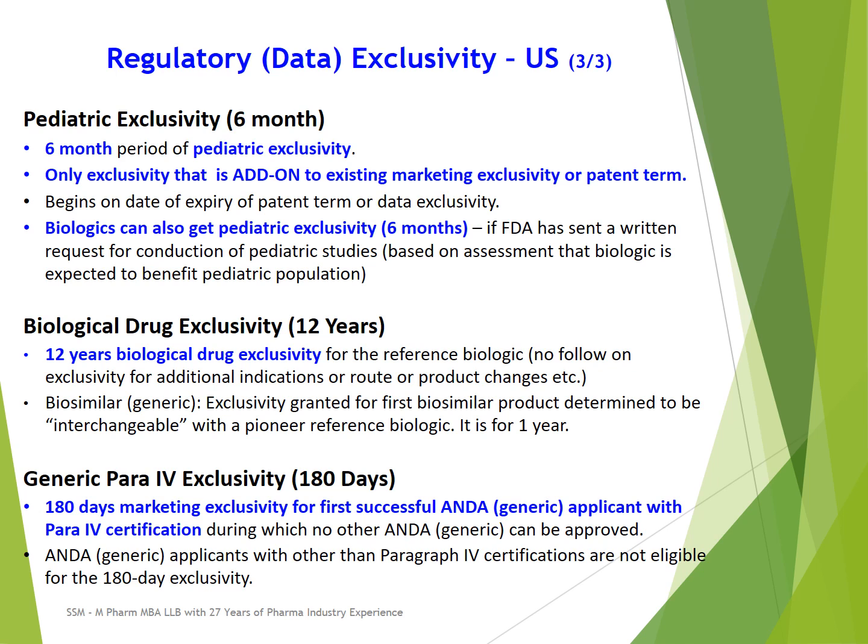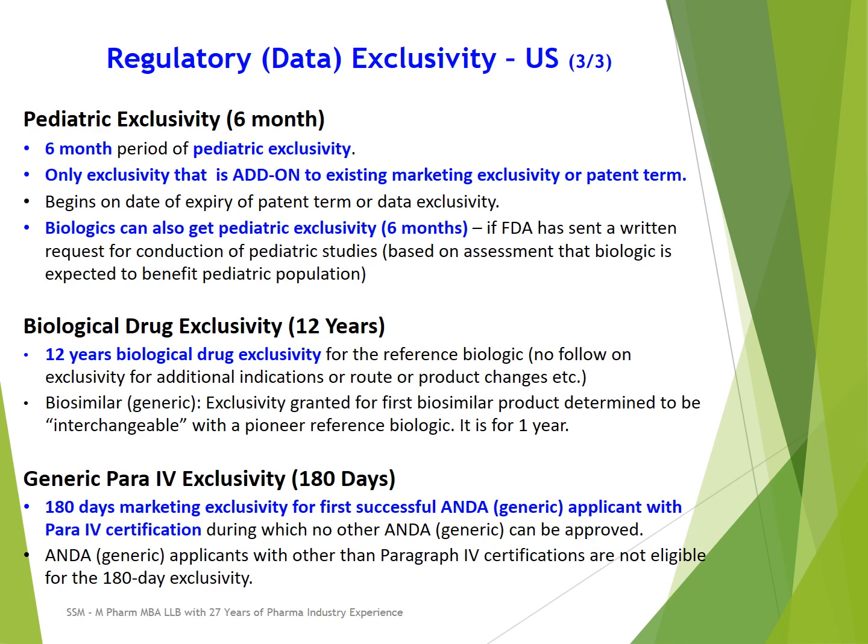And if this biological drug is proved to be interchangeable with the original reference drug, then it is also eligible for 1 year of exclusivity. But for that, the generic or biosimilar developing company has to prove in clinical studies that it is interchangeable with the innovator drug. The company has to do clinical studies comparing their biosimilar version and the innovator drug. And if they are found to have similar efficacy and safety, then they will be called interchangeable. And if it is approved as interchangeable, then they can get 1 year of exclusivity for that biosimilar.